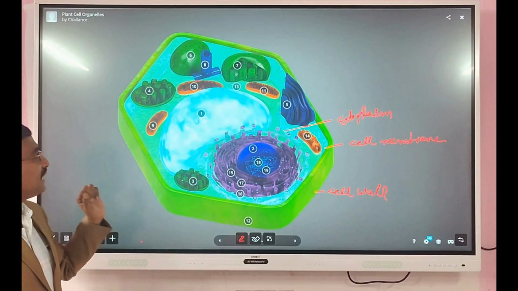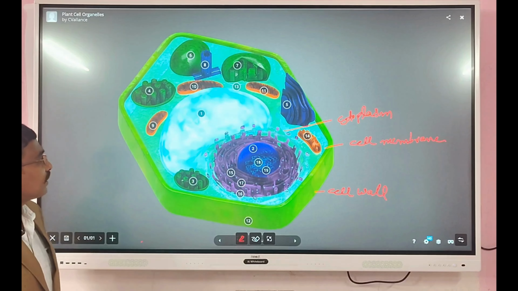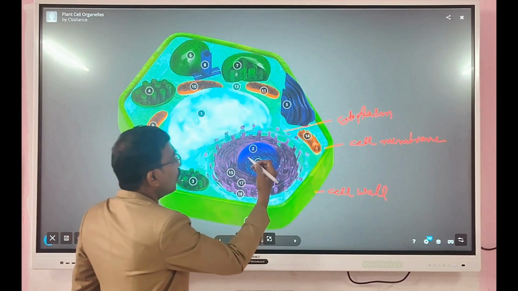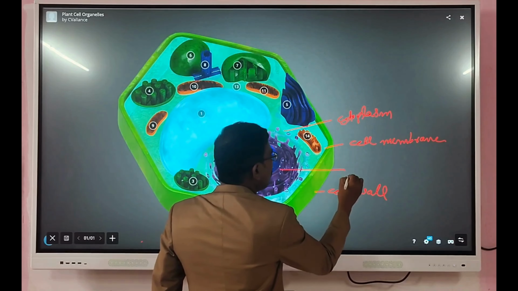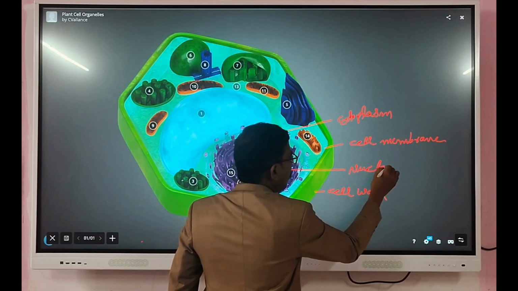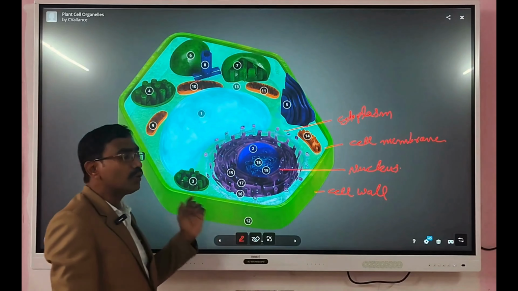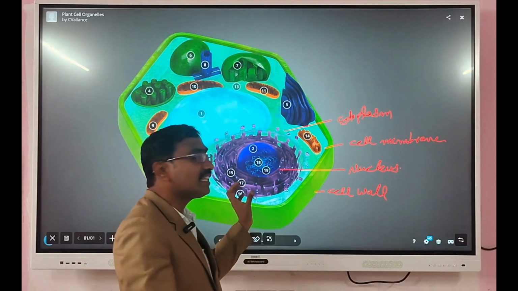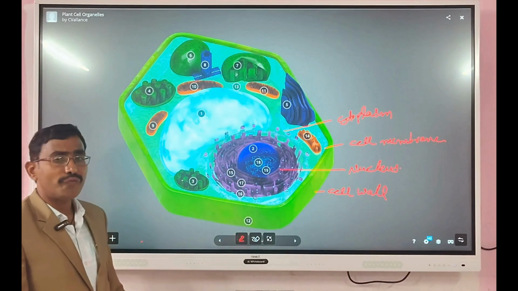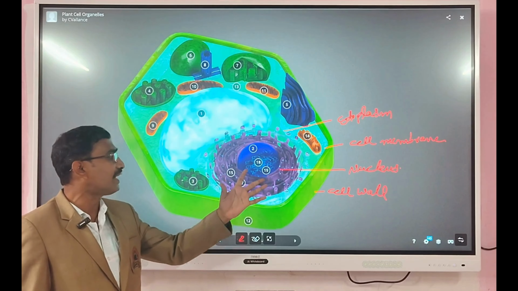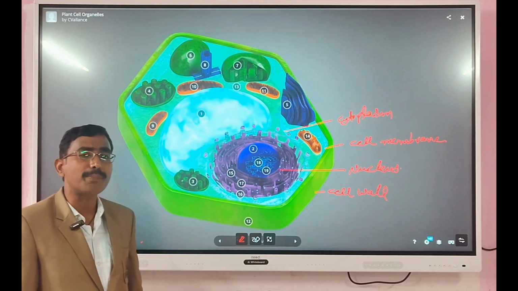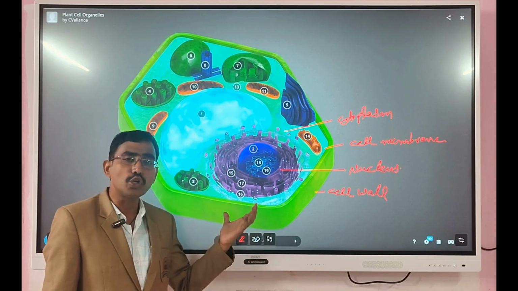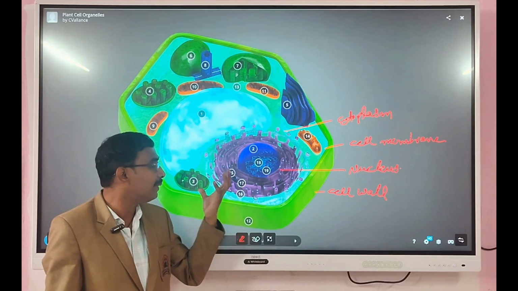So in this plant cell, the important cell organelle is called nucleus. So this nucleus, in 1831, was discovered by the famous scientist Robert Brown. When you see the nucleus, it contains different parts like nuclear membrane, nucleolus, nucleoplasm, and chromatin materials.